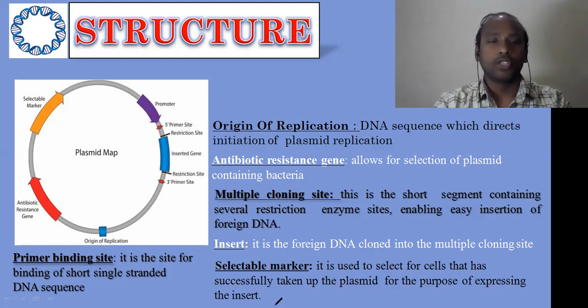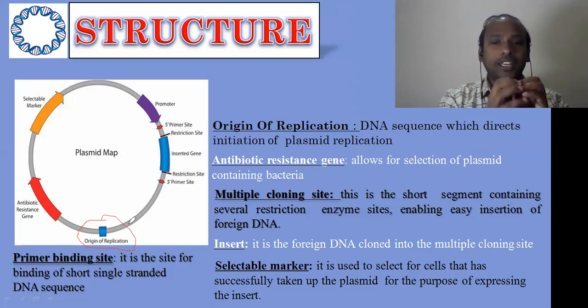If you see the structure of the plasmid, the first important point you should remember here is the origin of replication. The origin of replication, which we call ORI, is the sequence of DNA which directs the initiation of plasmid replication.